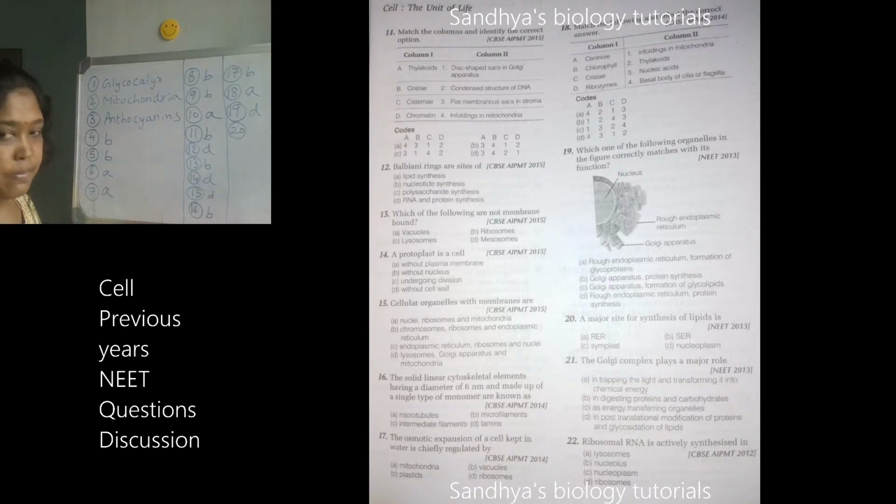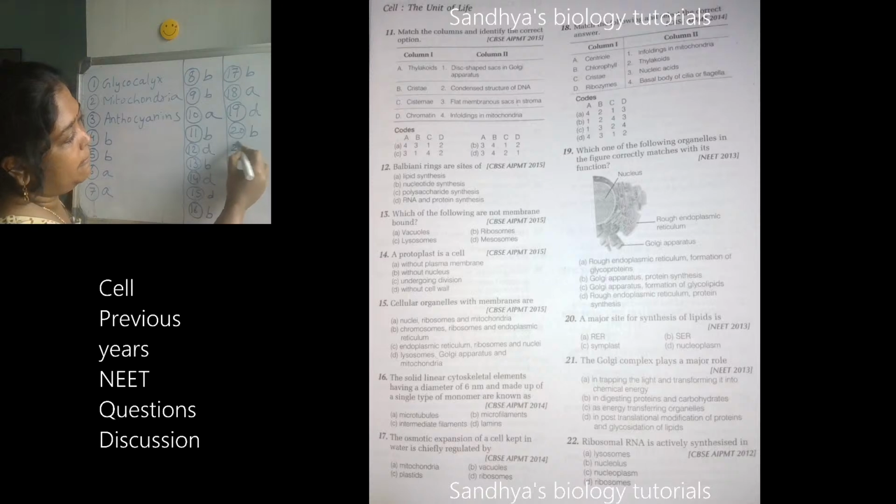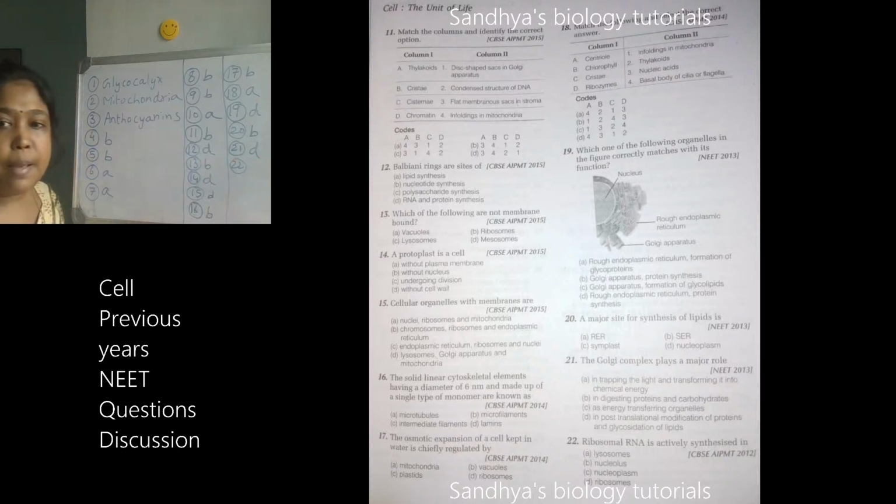Very good. 22nd. Ribosomal RNA is actively synthesized in. Easy question this also. It is synthesized in the nucleolus. Very good. I will be sharing the next page.